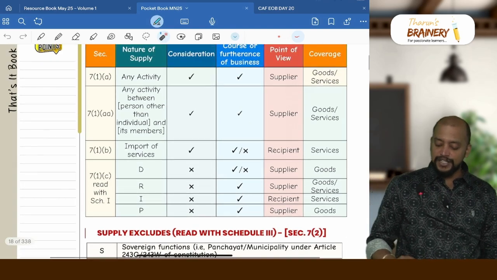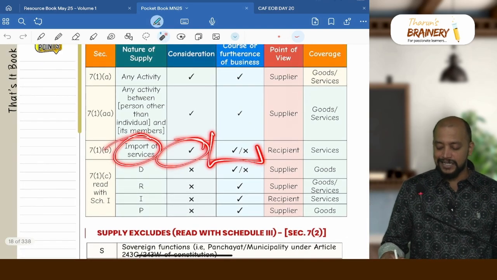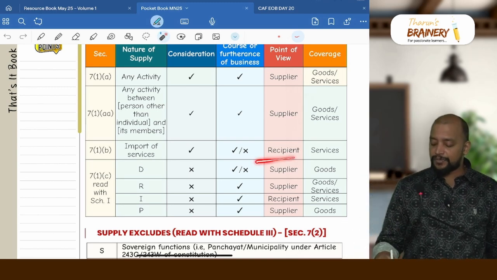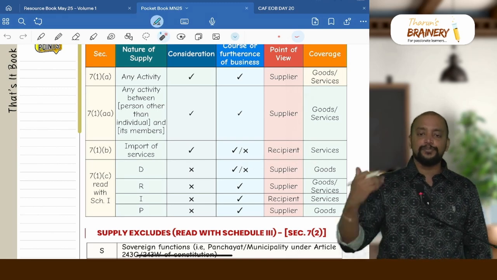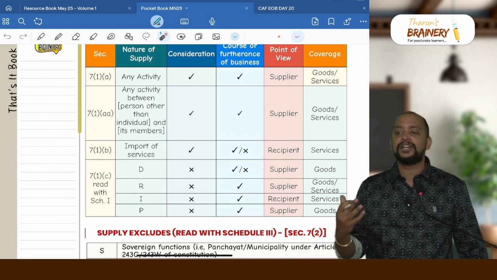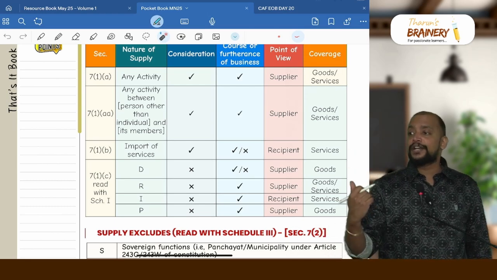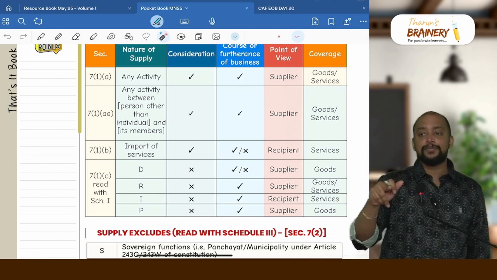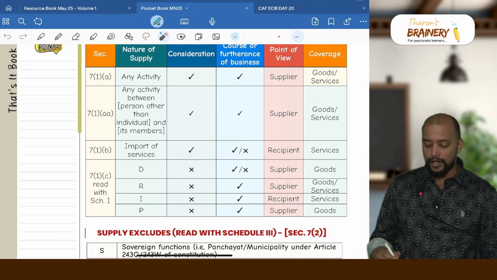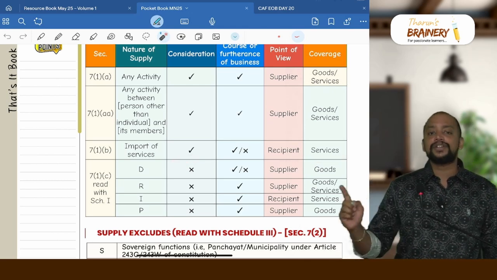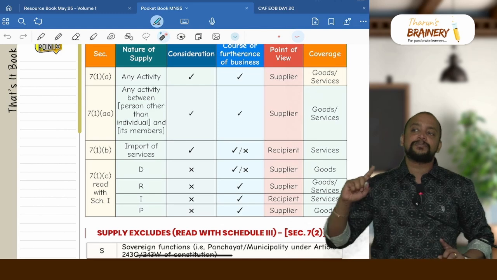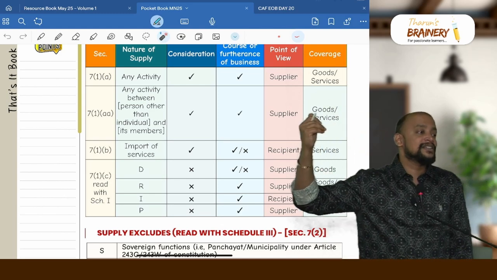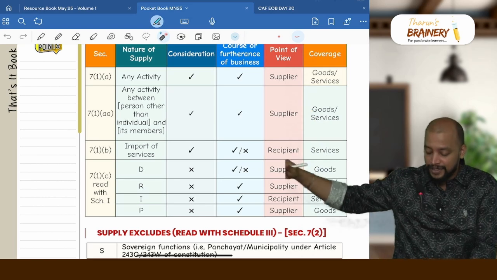And 7.1b is import of services for consideration. In this case, it may or may not be in the course or furtherance of business. Always we need to see it from the recipient point of view. So the recipient is importing the services. For example, Amazon, Netflix, etc., which is imported by an individual for his personal purpose. Even then, it will be treated as import of service supply because there is consideration involved. And here it is only services; goods are not covered because import of goods is subject matter under customs, which is the taxable event under customs. So the Customs Act 1962 talks about the import of goods levy.